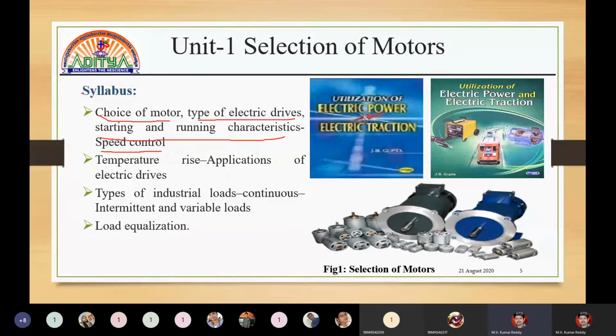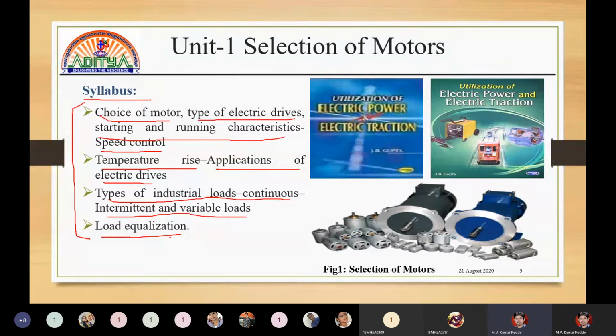That is in terms of syllabus. That means the topics which are in the syllabus have to be covered. We have to first see the syllabus and then go to the subject. Now next, choice of motors, types of electrical drives, starting and running characteristics, speed control. Next, temperature rise, application of electrical drives, types of industrial loads, continuous loads, intermittent loads, and variable loads. Next, load equalization. This is the first unit.